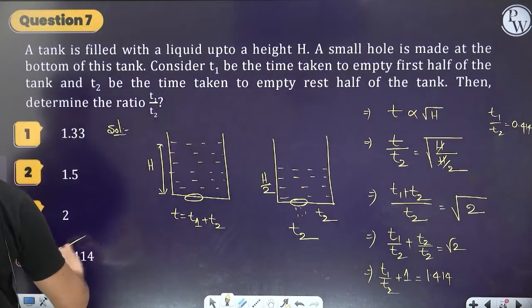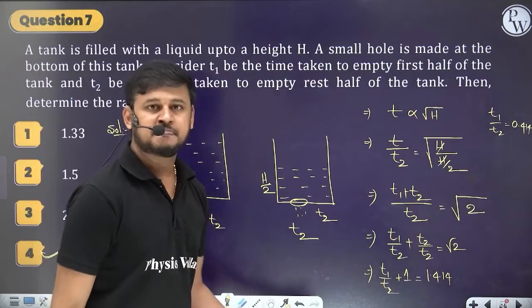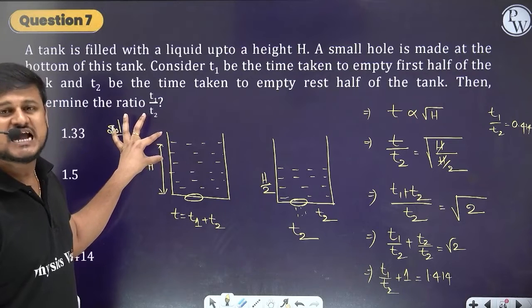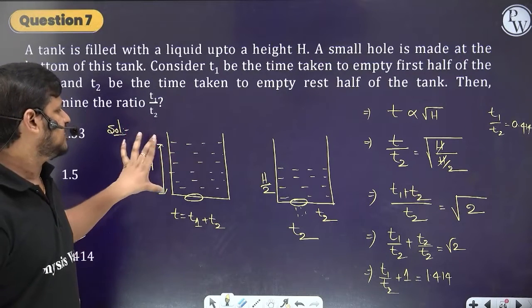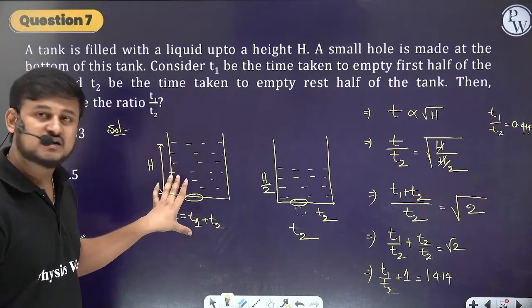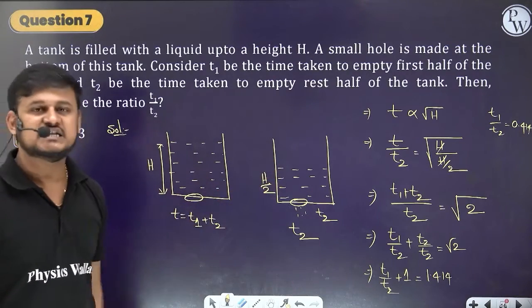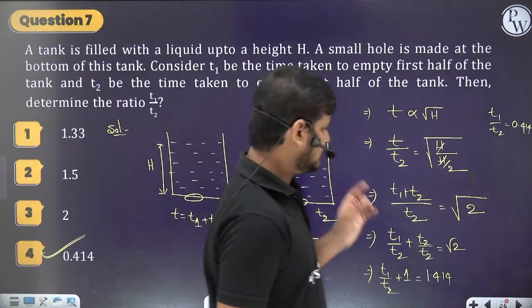So 0.414, option 4 is the correct one. You can't take the T1 time directly because we don't know that height. That's why I'm taking the complete emptying of the tank and then the half, so that you can easily get the answer. Done, guys. Clear?